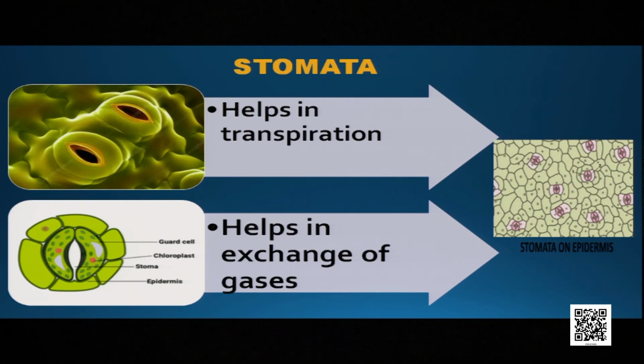Guard cells are living. They have chloroplast and a nucleus. Those stomata help in exchange of gases and also in transpiration, which means water is lost from the stomata in the form of vapor.